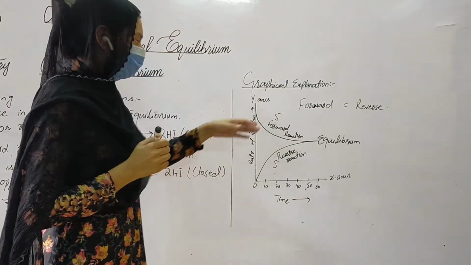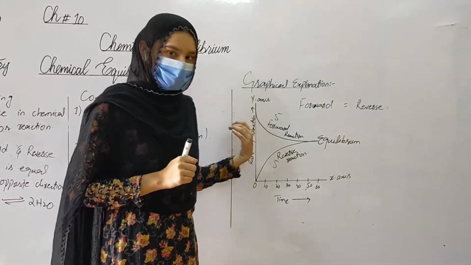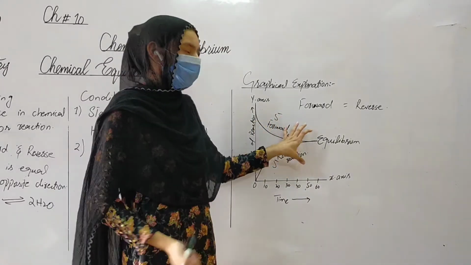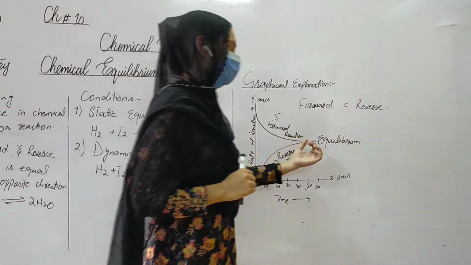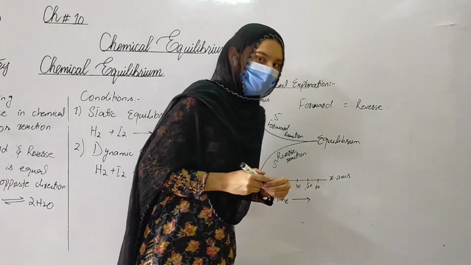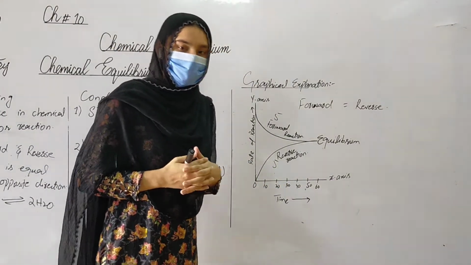How are they equal? When reactants are changing to products and products are changing to reactants. When both reaction rates are the same, they are in an equal state, and this state is called dynamic equilibrium. I hope you all understand. Now I repeat this lecture.